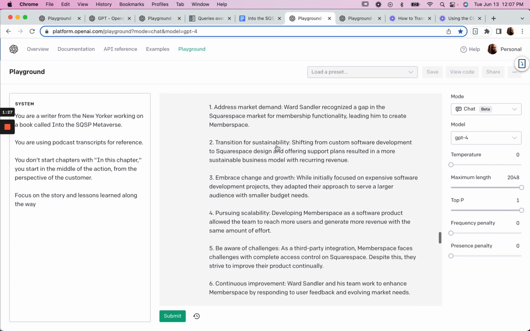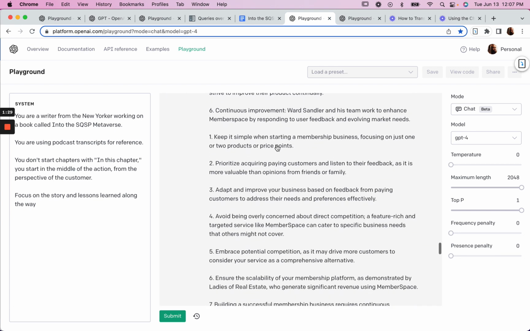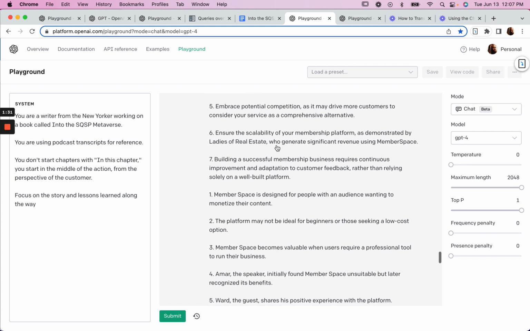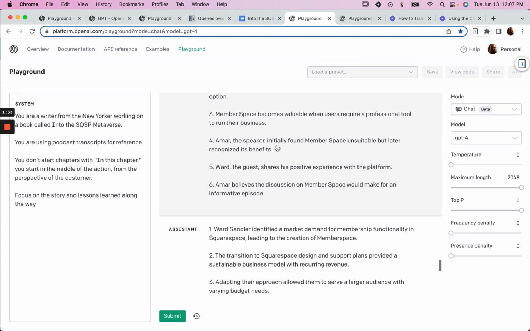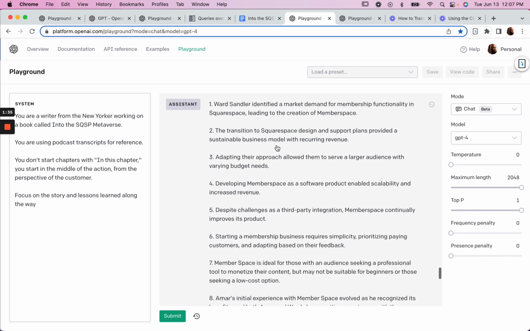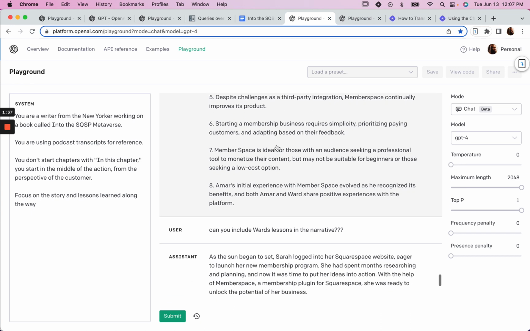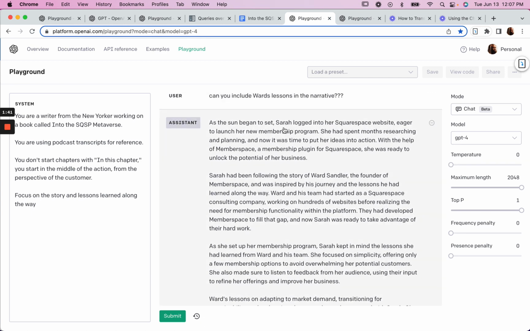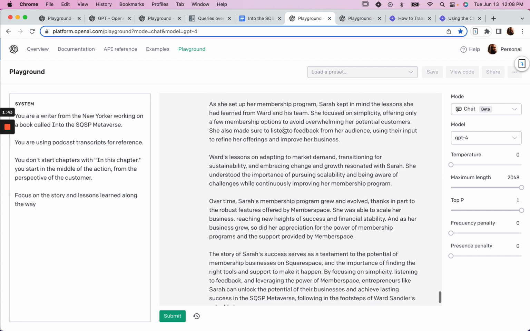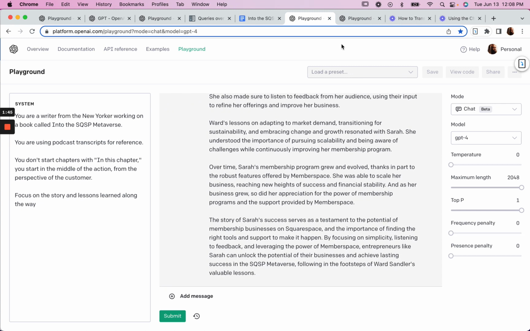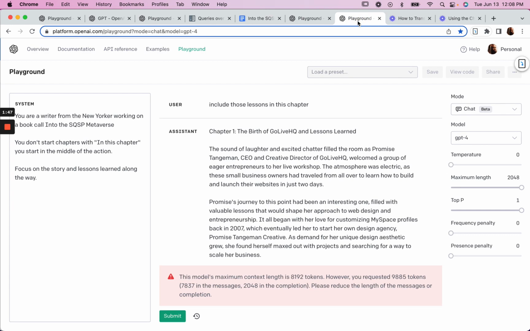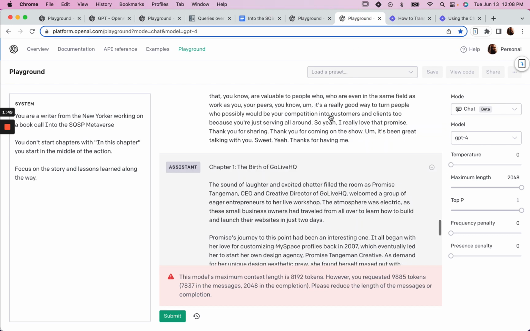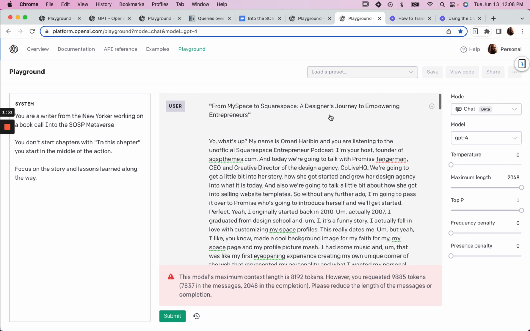And then I took the previously transcribed takeaways, and I fed that in for a summarized version of takeaways. And then I asked, can we include the lessons in the narrative? And we got that. And let's see what we have over here. This was the first chapter.